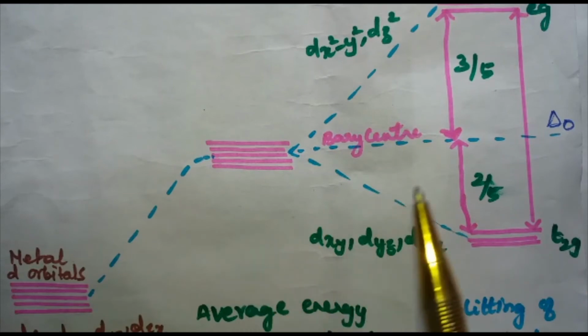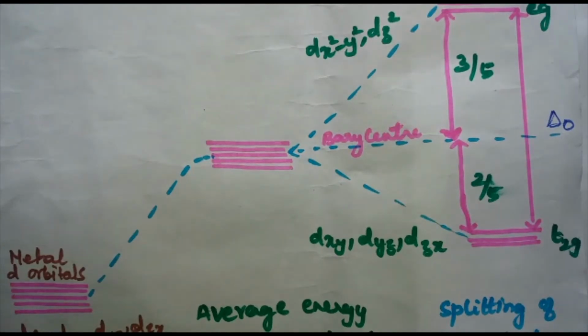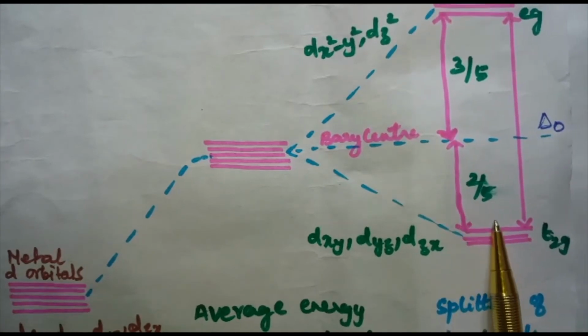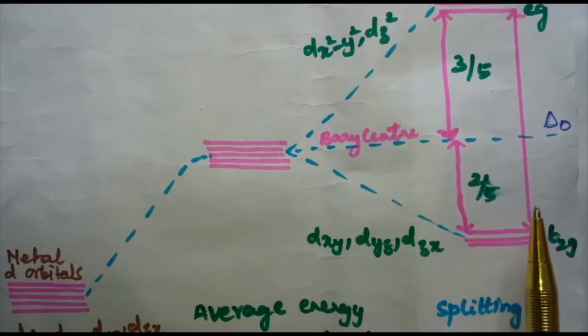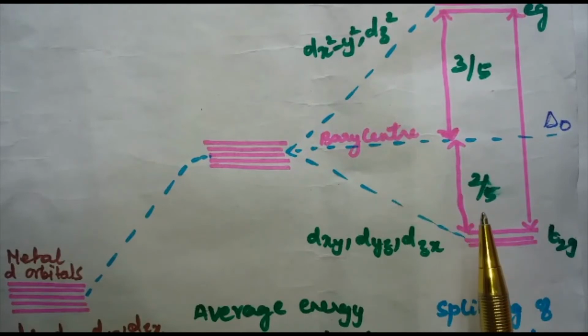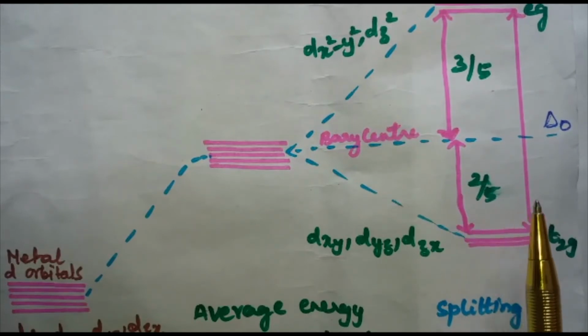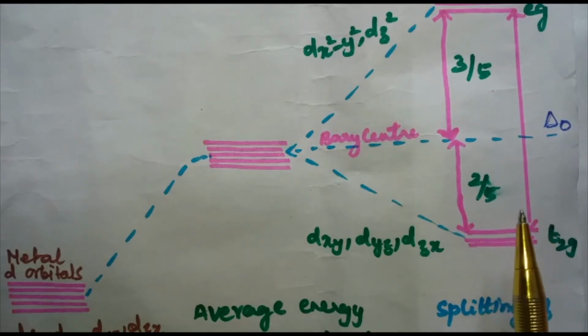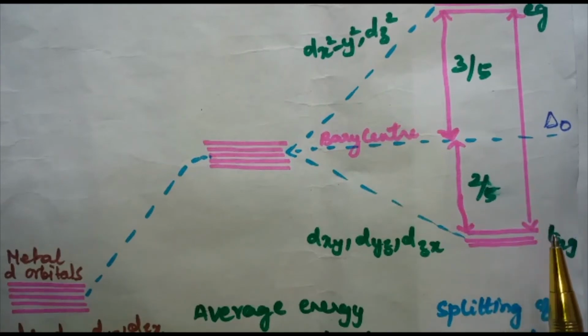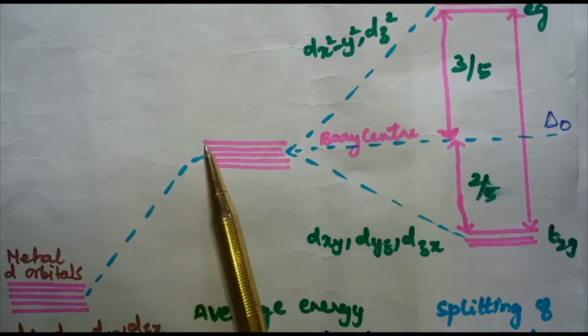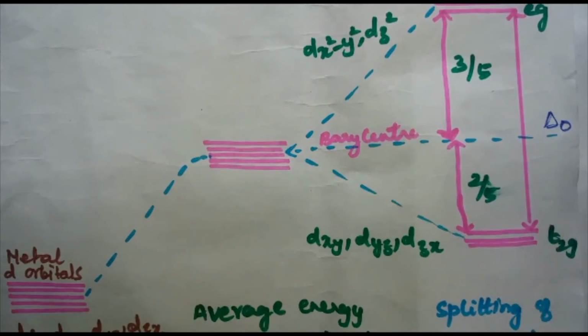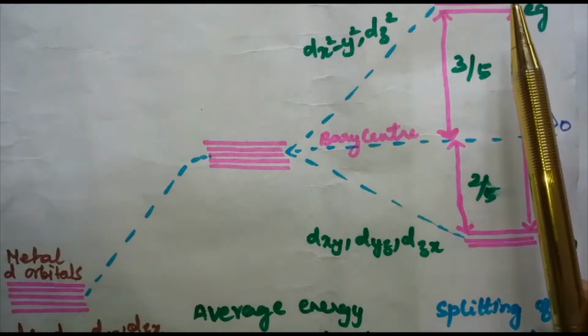Now let us see how the electrons are arranged in the T2g and Eg levels. If one electron is present in the d orbital, there is no problem at all; that electron will occupy the T2g level. If two or three electrons are present, it won't be a problem either. The problem arises for d4 ions. If four electrons are present in the d orbitals, there are two possibilities: either the electron will pair up in the T2g level or it will occupy the Eg level.